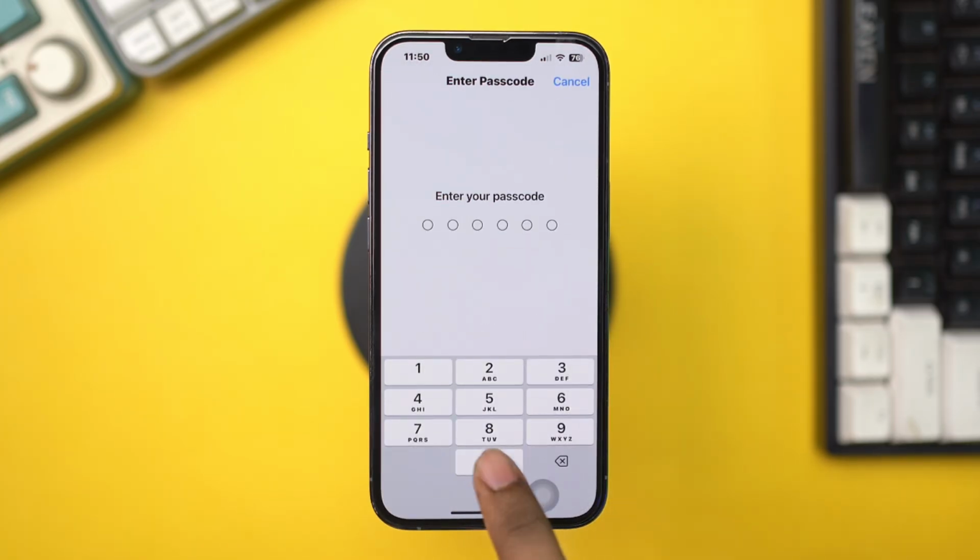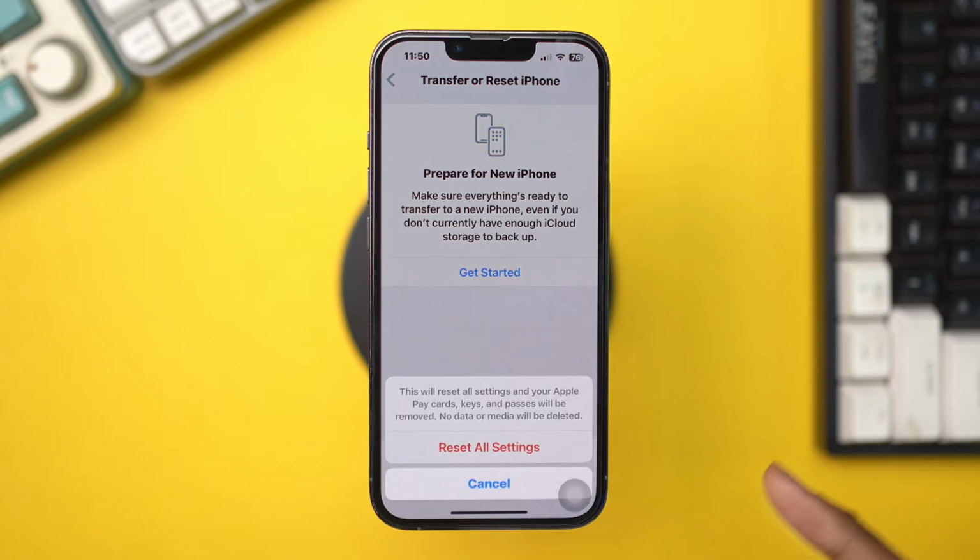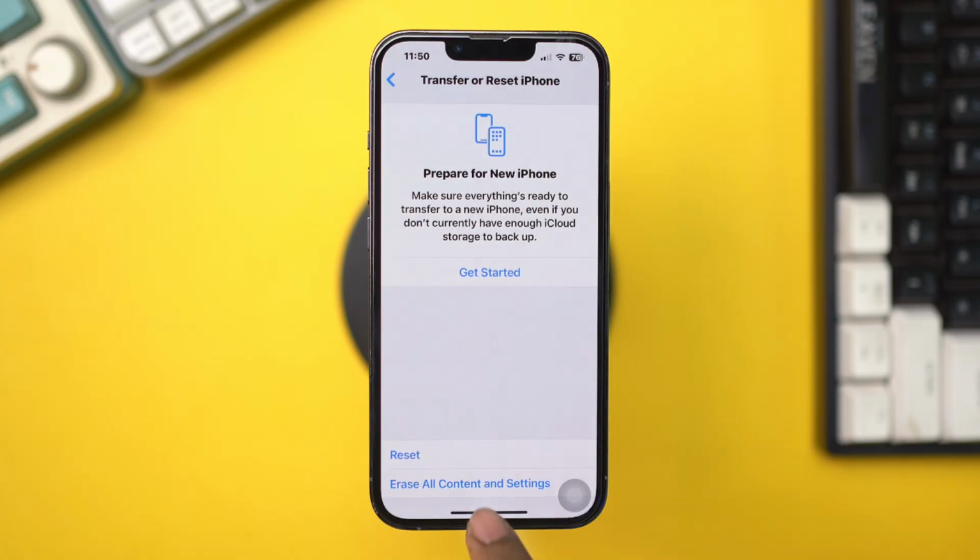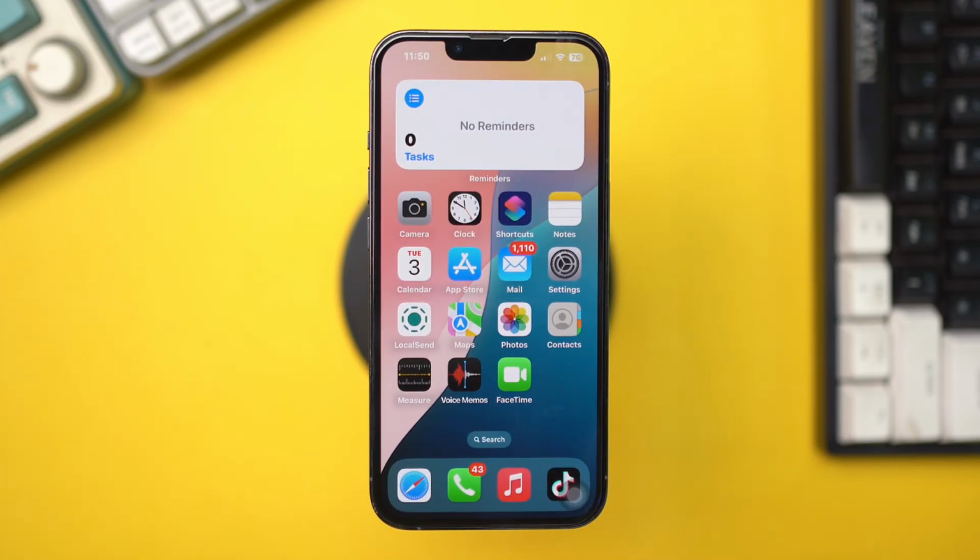Confirm your choice. Note, this will not erase your data but will reset settings like Wi-Fi passwords and wallpaper. Once your iPhone restarts, check if the sound works or not. These steps should help you fix the no sound issue on your iPhone.